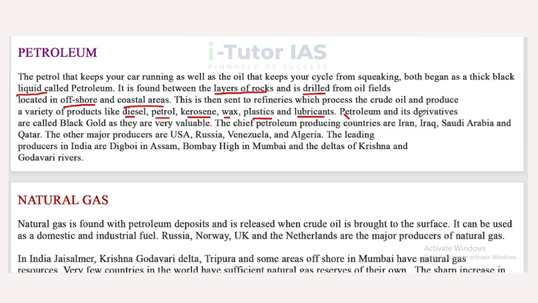Petroleum and its derivatives are called black gold. Why? Because they are very valuable. The chief petroleum producing countries are Iran, Iraq, Saudi Arabia and Qatar. The other major producers are USA, Russia, Venezuela and Algeria.